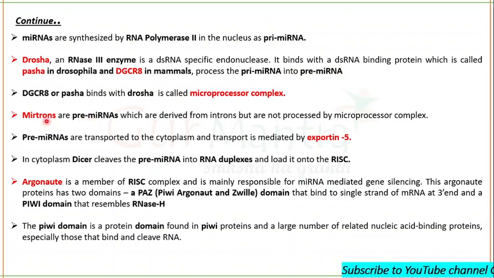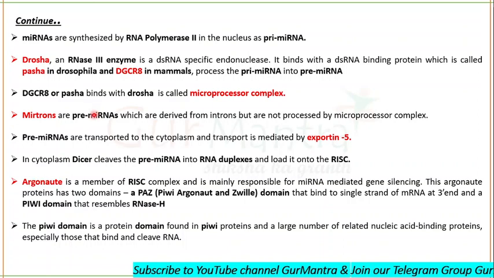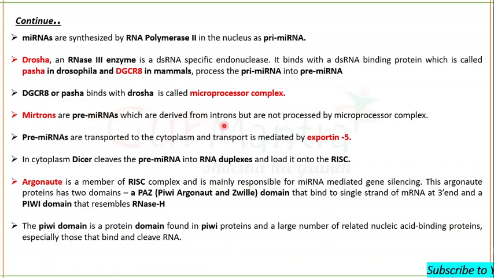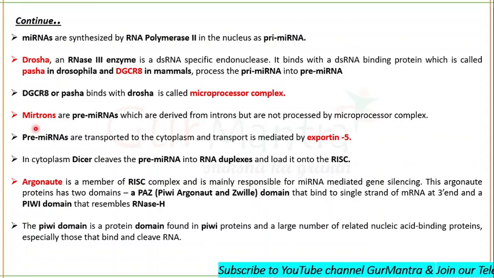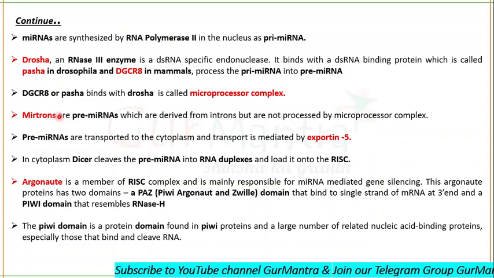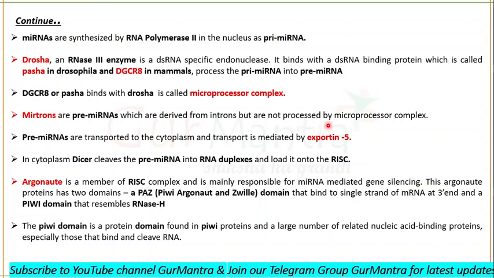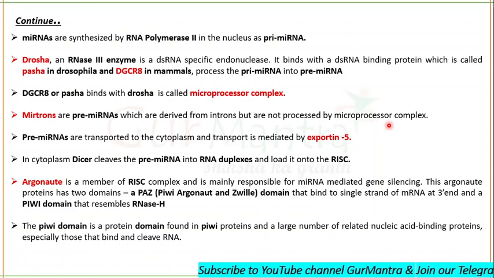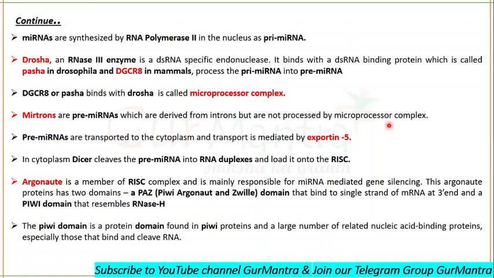Okay, and I also told you about Mirtrons. What are Mirtrons? Pre-miRNA can also be derived from introns, and such pre-miRNAs which are derived from introns are called Mirtrons. But these Mirtrons are not processed by the microprocessor complex. Remember these things, that Mirtrons will not be processed by the microprocessor complex. Then what, ma'am?